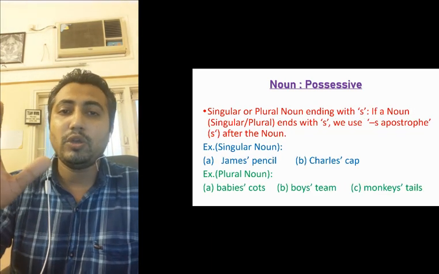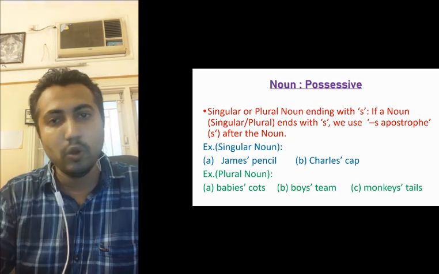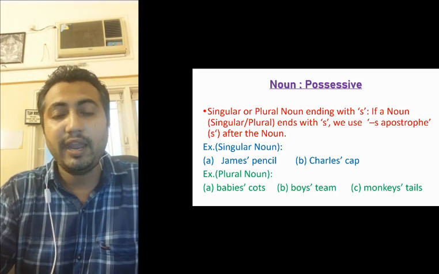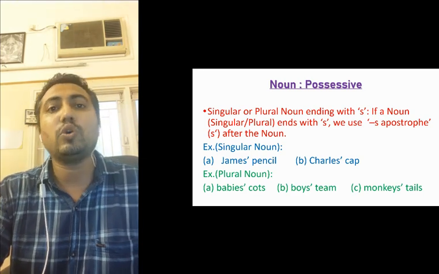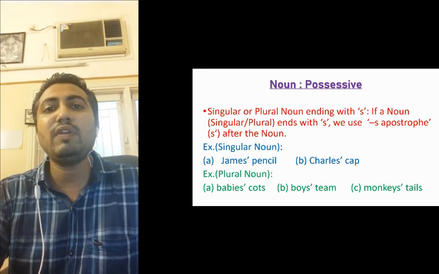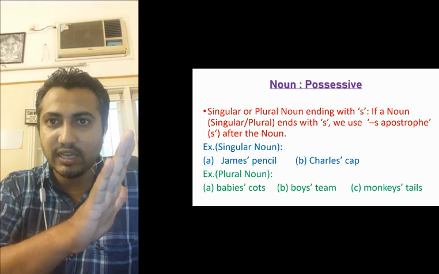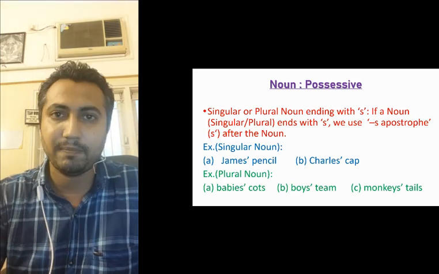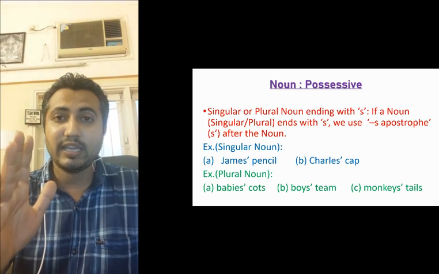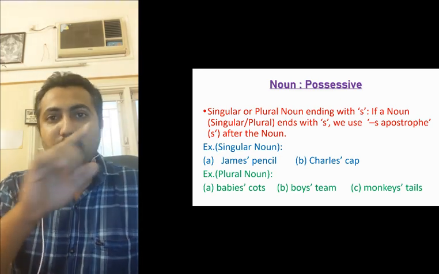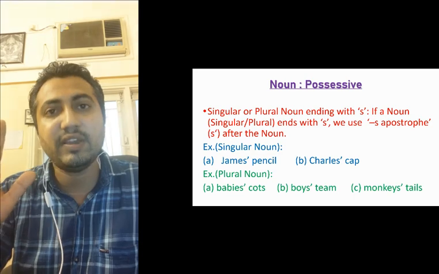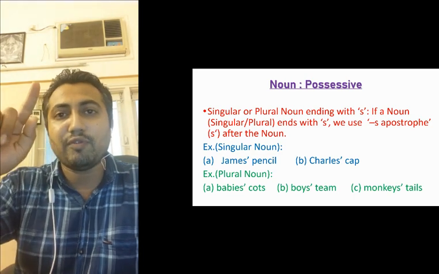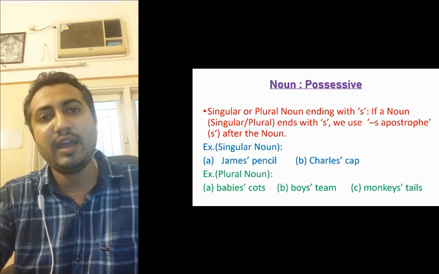Suppose the noun is singular or plural, whatever it is, but ends with an s. To make it possessive, we keep the s as it is and then add an apostrophe. I repeat once again, if the noun ends with s, let it be singular or plural, the apostrophe will come after the s.